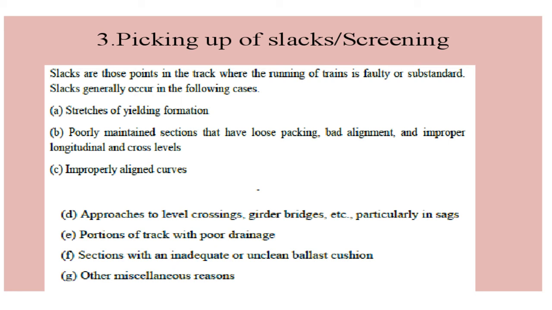So that portion is known as the slack. Then again, approaches to level crossings can have sag, there can be portions of track with poor drainage, and there can be regions where unclean ballast cushion is there.